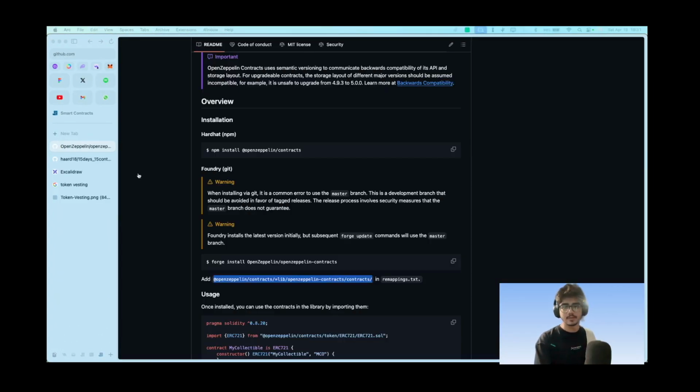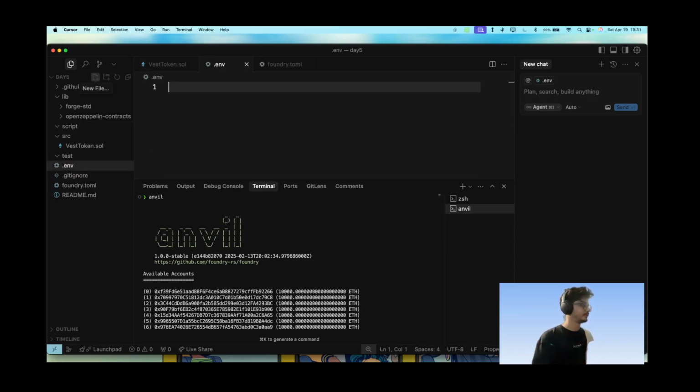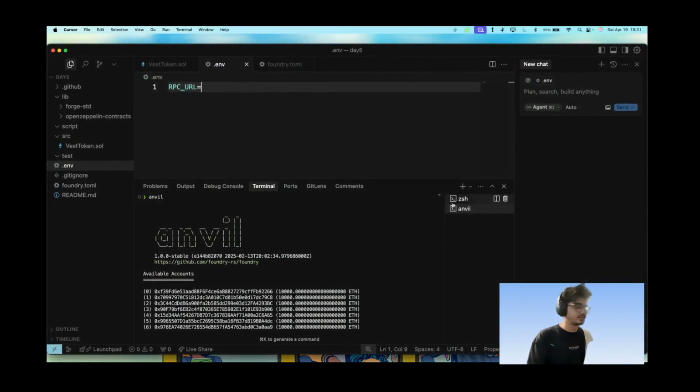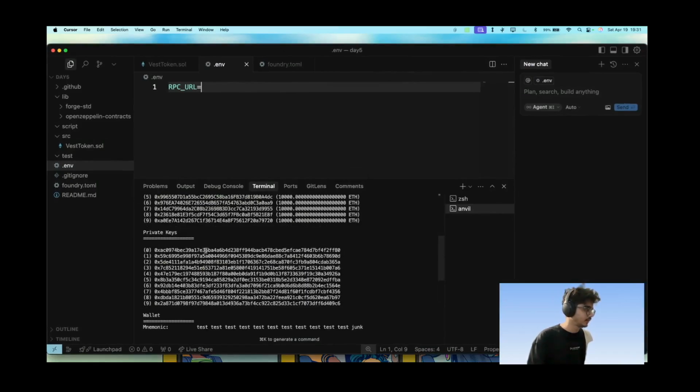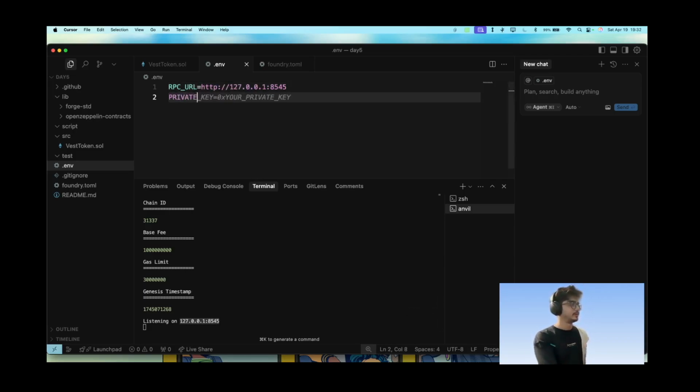Hello, we are back again, and I have written this simple contract. I've spun up an Anvil, so I'll deploy this contract in front of you. Let's go for the RPC URL, which will be the RPC URL that is written here, so HTTP, and this private key.